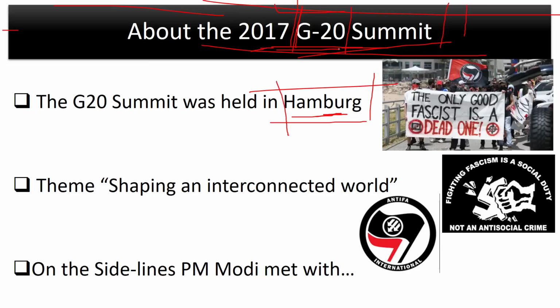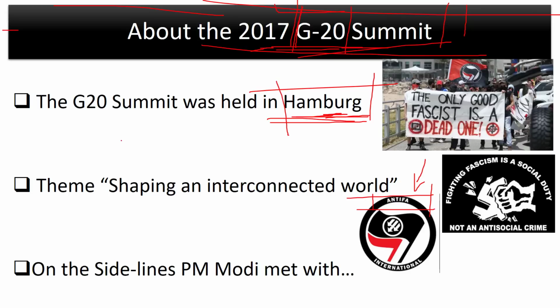Other than that, there are also issues of refugees and the right-wing groups rising all over the world. So all this has ignited a lot of aggression in the left-wing groups, and we saw that in Hamburg. Thousands of people came to protest against G20. And look, there are a lot of far-left organizations, and one of the prominent ones is Antifa. I suggest you Google this a little bit. It is a far-left organization that fights against fascism.